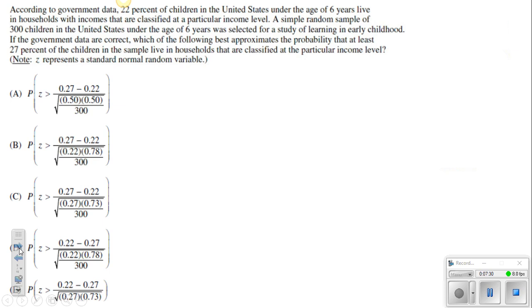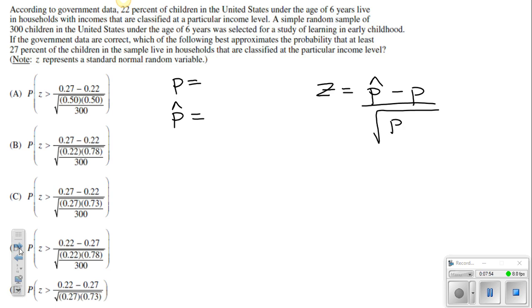Moving to number 5, this one is going to be a setup of a z-score for a sample proportion kind of idea. So here, the big idea is that you need to remember how to differentiate P from P hat and how to set up a z-score for a sample proportion. Okay, so first thing, z-score for a sample proportion, P hat minus P over square root of PQ divided by N. All right, so that's going to be the statistic. Remember, this is a statistic minus the parameter, and that's divided by the standard deviation of the statistic.